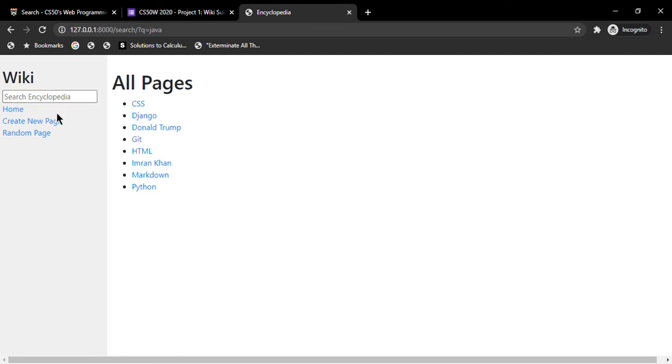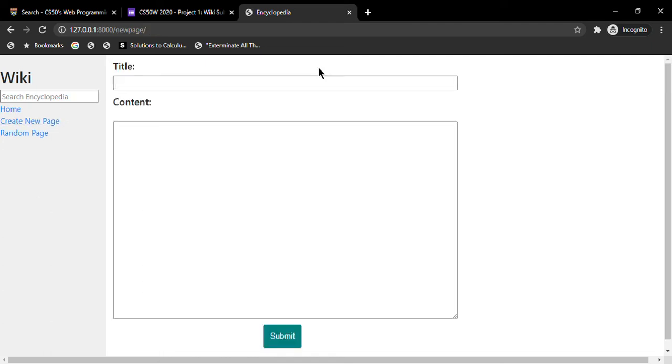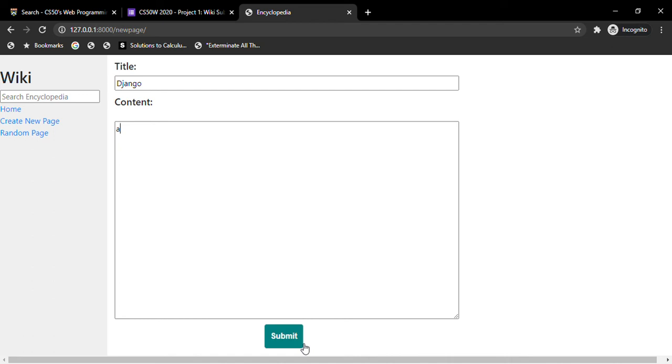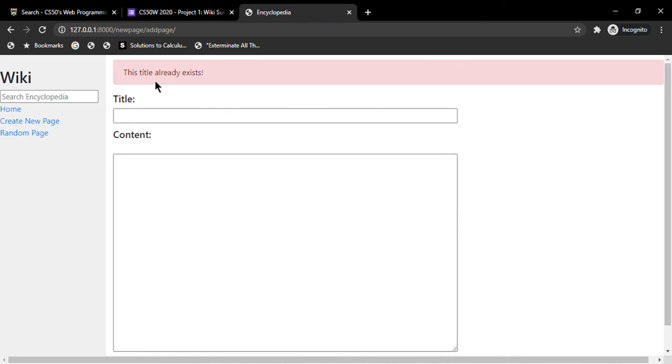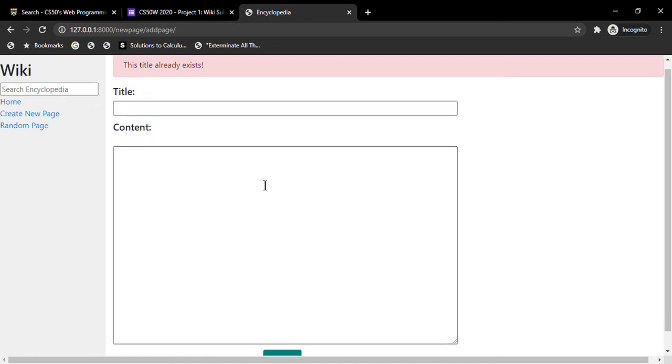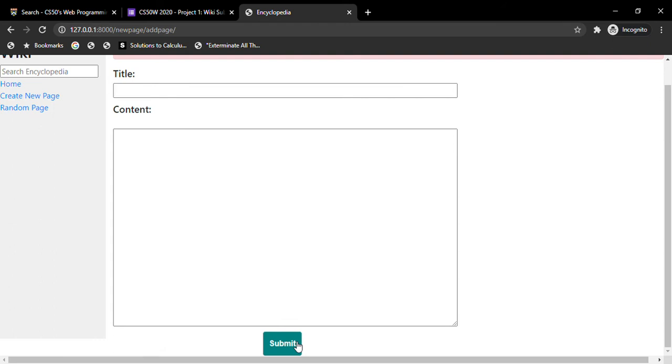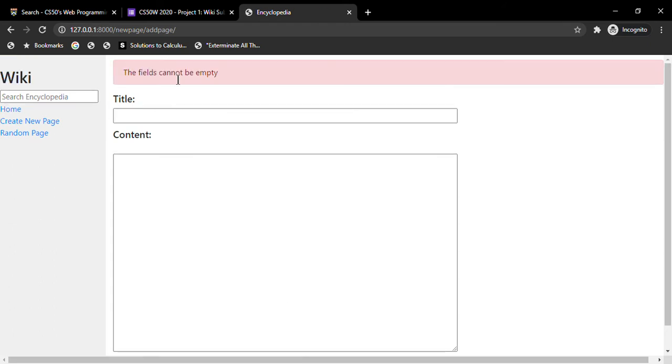Okay, so there's also another feature of creating a new page. For example, if I want to create Django and I press the submit button, we saw that Django is currently an existing page. So this is going to show an error that this title already exists. We can also not leave the fields empty. It's also going to show an error.